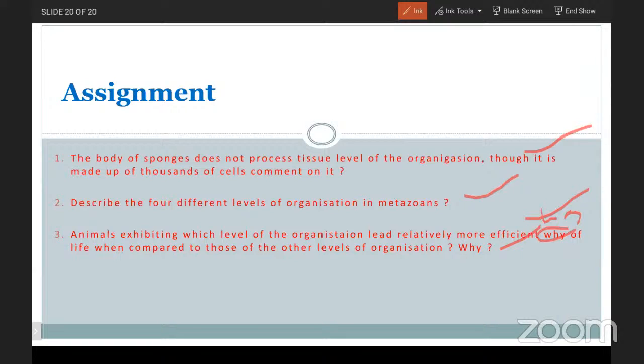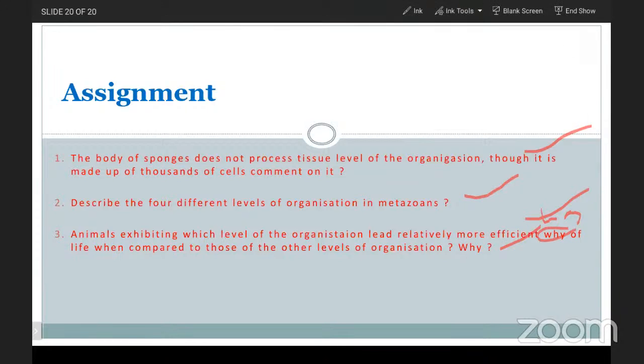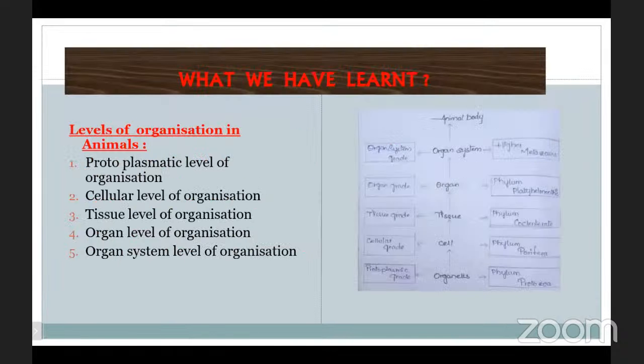In the coming classes, we will discuss how we are able to group the animals based upon their coelom, symmetry, and tissues. What the different types of tissues are, what the different types of symmetries are, and what the different types of coeloms are will be discussed in the further coming classes. I hope you all understood this class. Thank you.